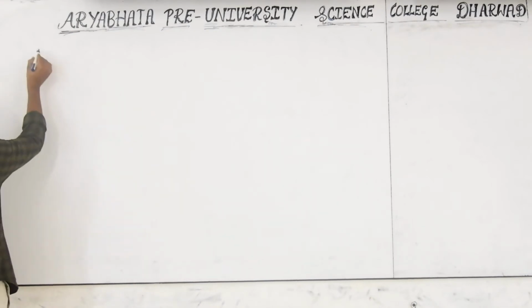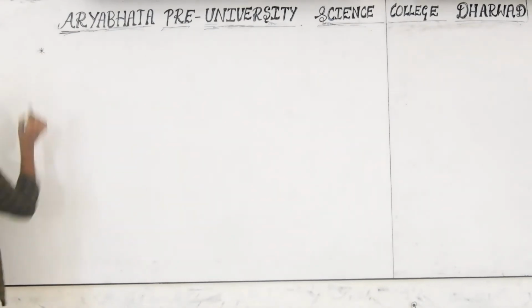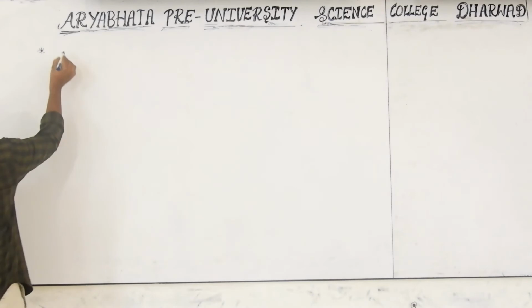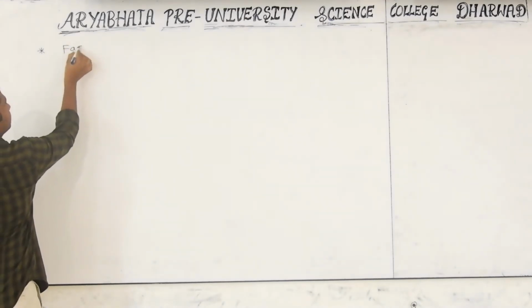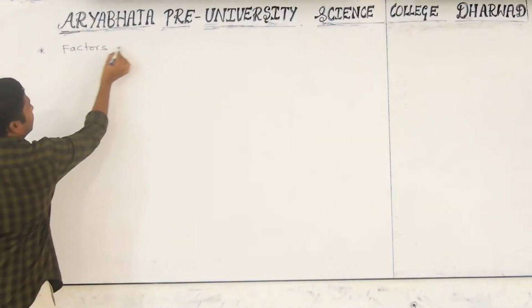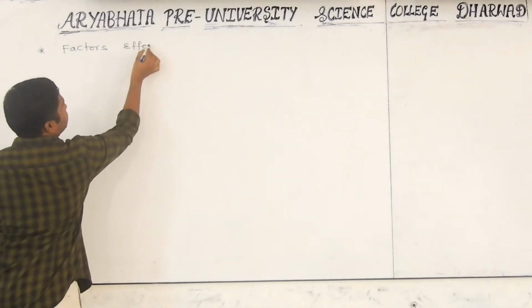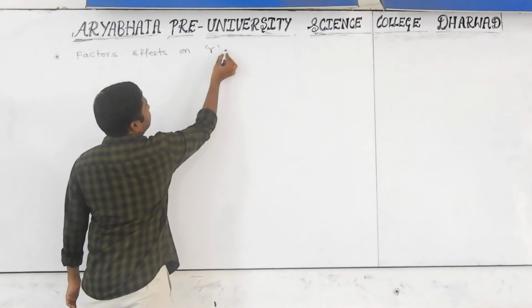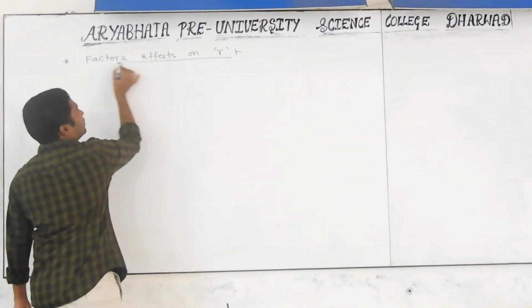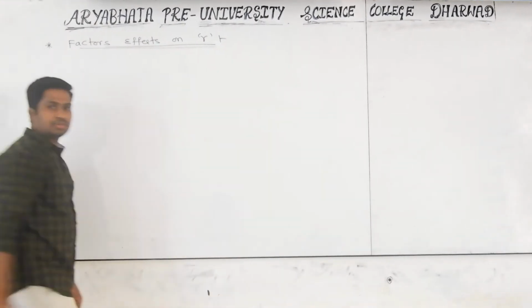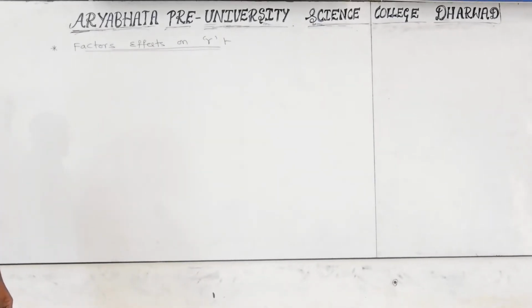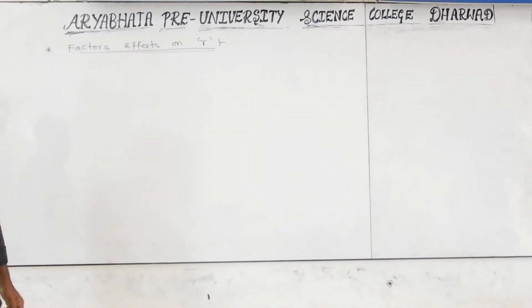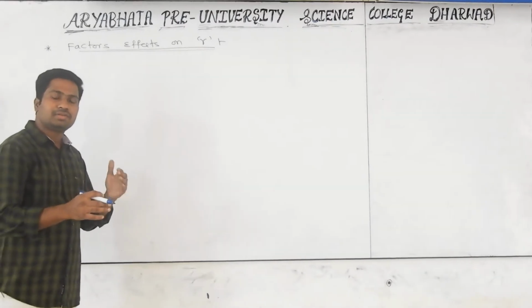Okay. Now we are discussing some important information. It is nothing but factors effecting the rate of reaction. This is an important concept. Now you have to understand very carefully from now onwards. What are the factors affecting the rate of reaction? Means, what are the factors that will influence the speed of the reaction?